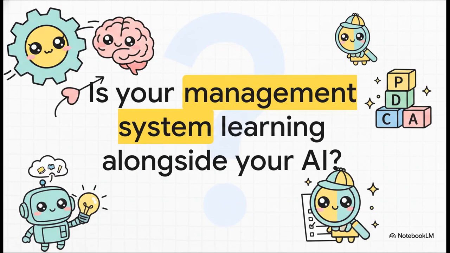And that wraps up our PDCA playbook. I want to leave you with this final, kind of provocative thought to chew on. Your AI is learning every single day, right? But is your management system learning with it? A static governance framework simply cannot oversee a dynamic, evolving technology. Use the Plan, Do, Check, Act cycle to continuously identify those deficiencies, document rigorous action plans, and verify their impact.